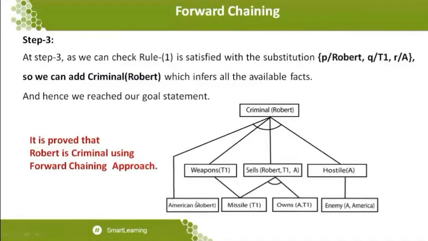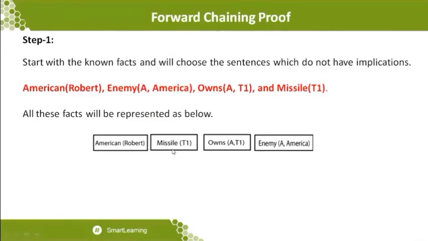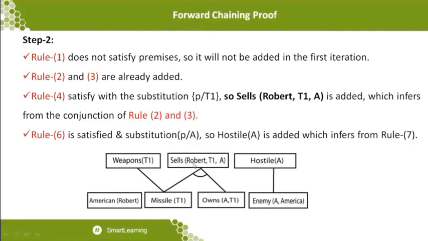You can see that "American of Robert" is there because the name Robert is being substituted. We can see that there is a difference at the initial stage, where the statement is available with single statements. And finally, we just take Sells of Robert comma T1, because the statement is very clear, since I'm just writing American of Robert.